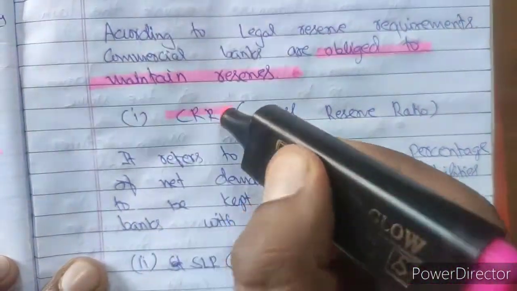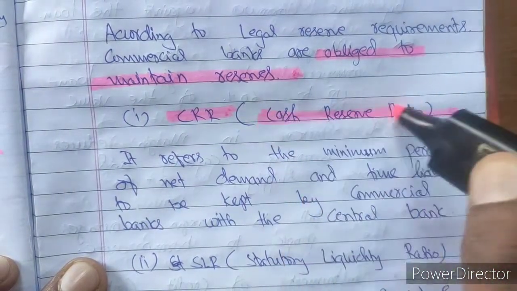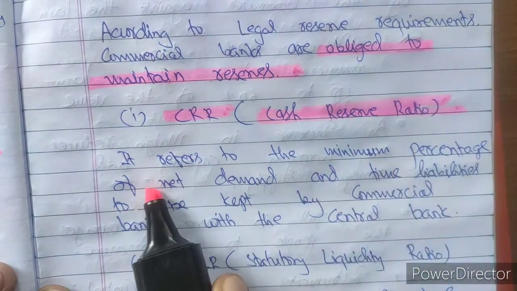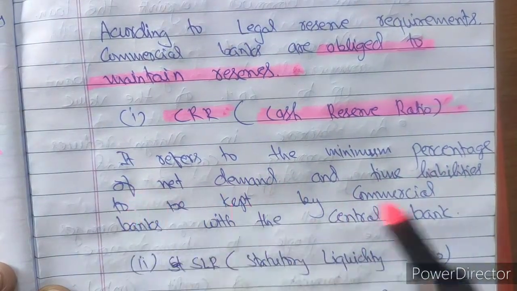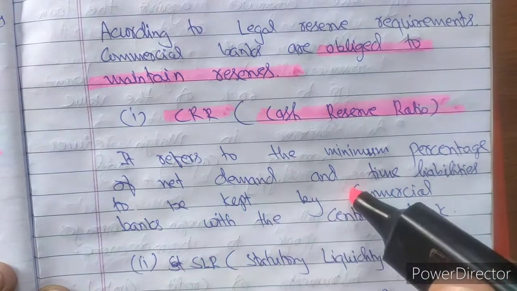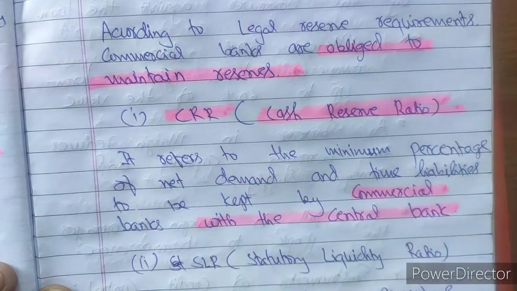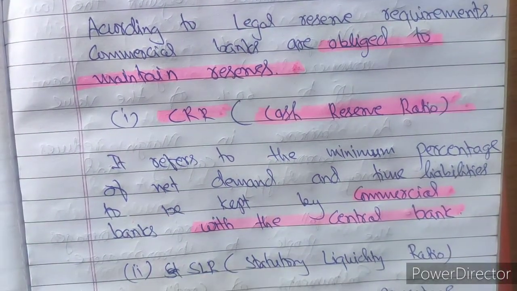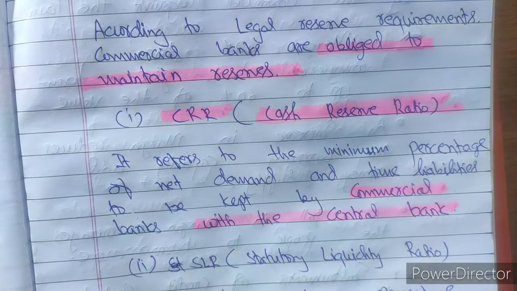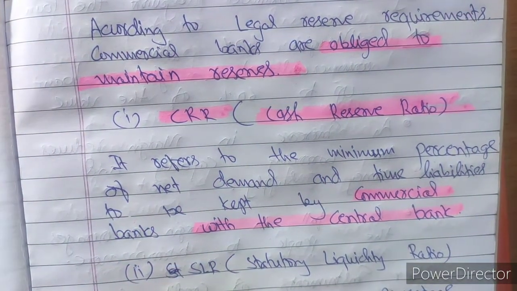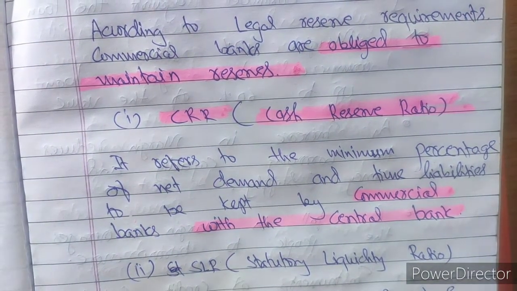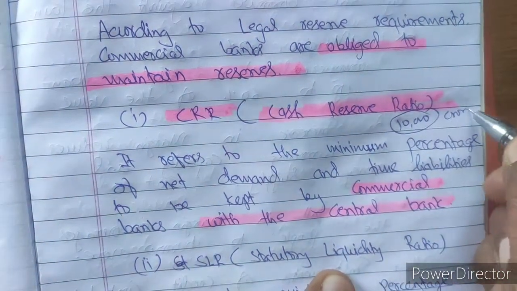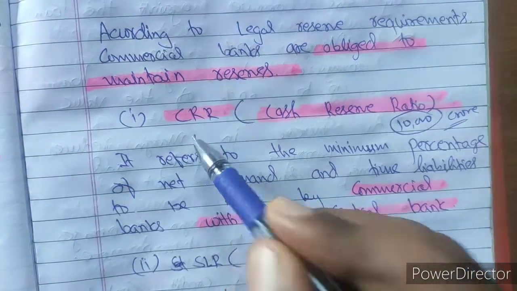The first reserve is CRR, which is known as cash reserve ratio. Cash reserve ratio refers to the minimum percentage of net demand and time liabilities or deposits to be kept by the commercial bank with the central bank. Suppose the total demand and time deposits of different commercial banks in an economy is 10,000 crores. Then the CRR rate is fixed by the Reserve Bank of India.